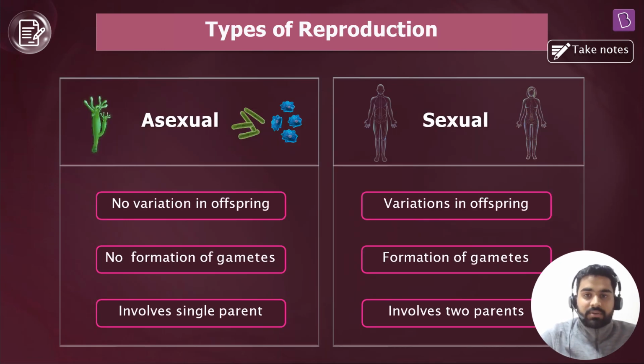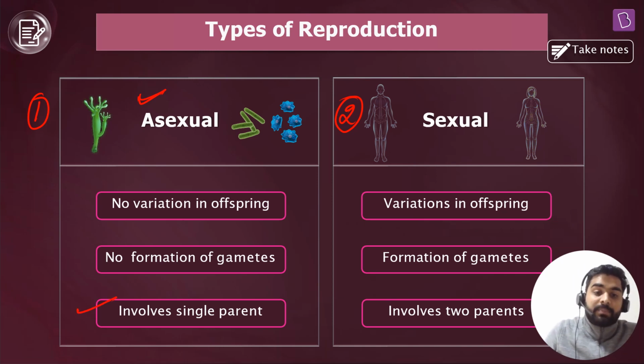Okay then. So now it's time to learn about the types of reproduction. We can classify reproduction on the basis of number of parents. So we can classify them into two categories. The first one is asexual reproduction and the second one is sexual reproduction. Let us take asexual reproduction first. See, in case of asexual reproduction, only a single parent is involved. Everyone make a note of this. I'll explain it to you in a very easy manner. It involves a single parent.